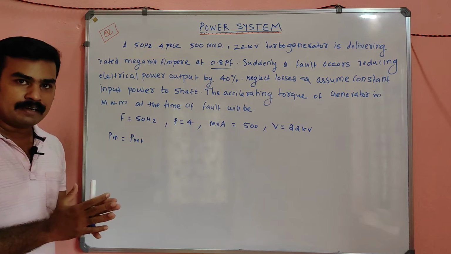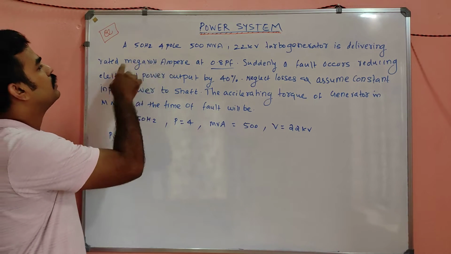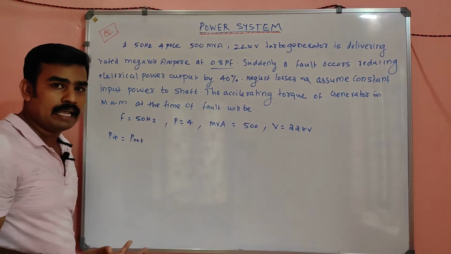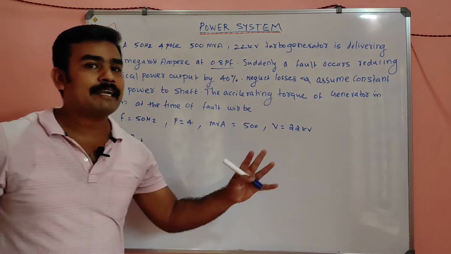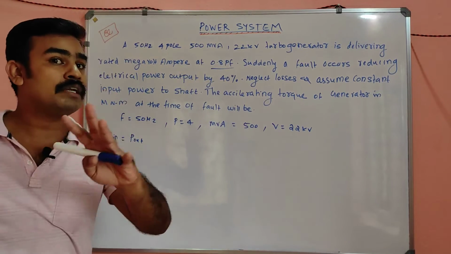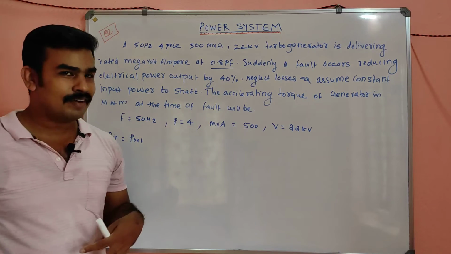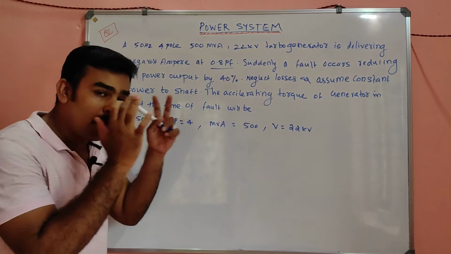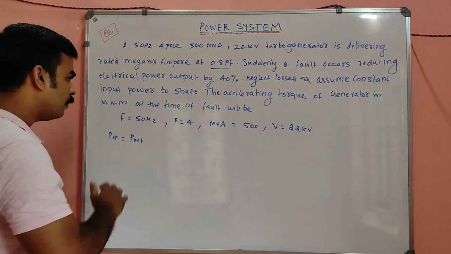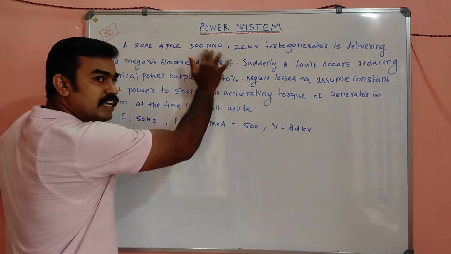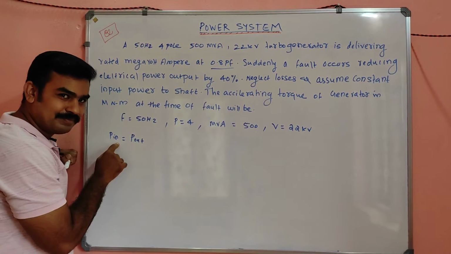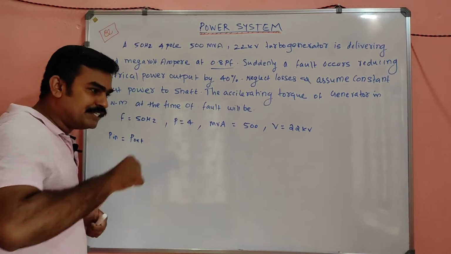Related to the alternator, they are providing 500 MVA, but the whole of the power is not actually active power. The whole power rating of 500 MVA is not utilized for useful work. Our concern is only the useful amount of work, my dears. So from this 500 MVA, what will be the useful amount of work actually? It is nothing but the input power with which we have to rotate the shaft.